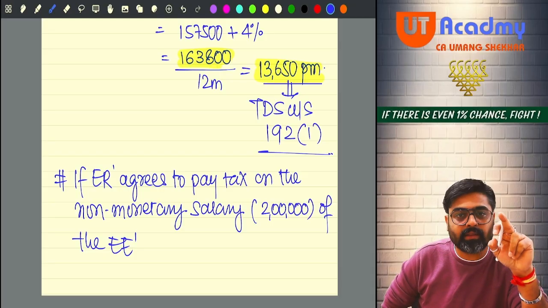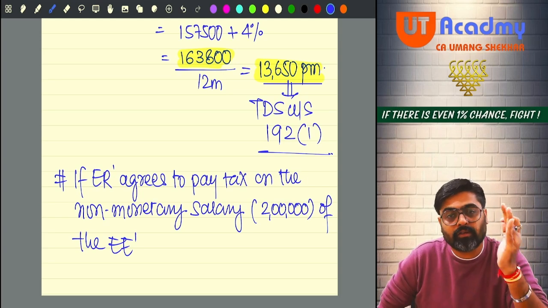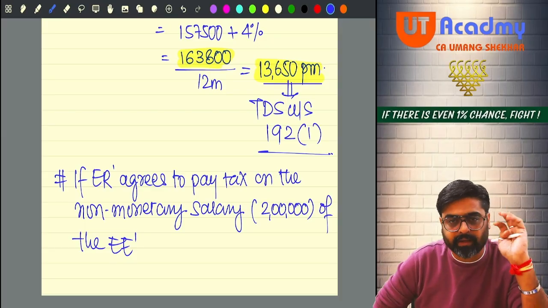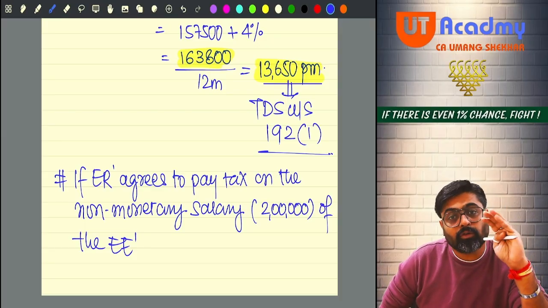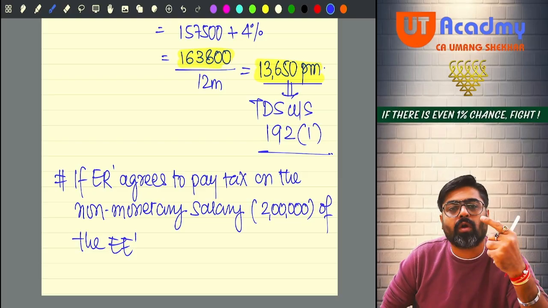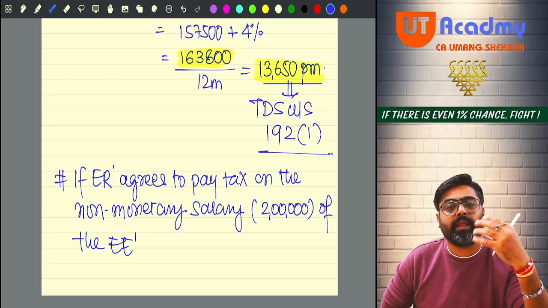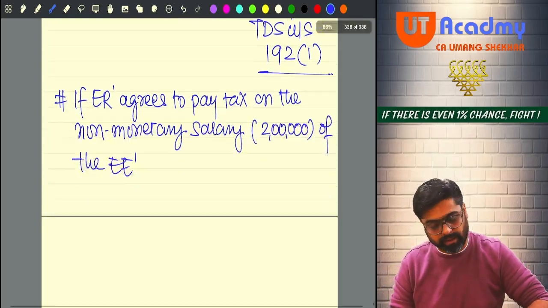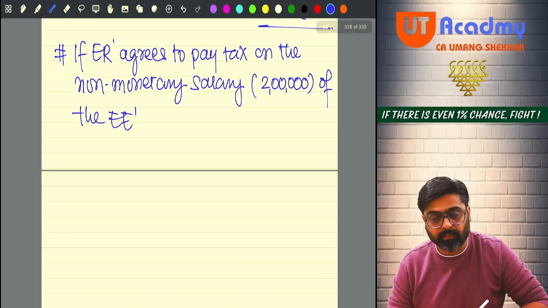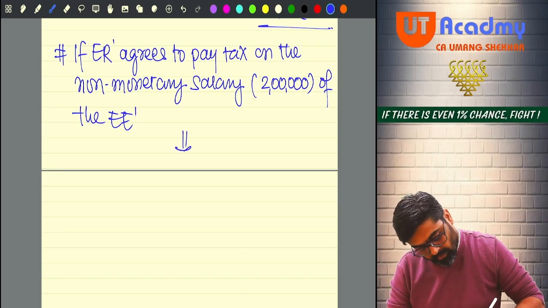Because in this 13,650, there is a tax on your non-monetary salary also. There is a tax on your monetary salary also. Both the taxes are getting deducted from your salary. So out of this tax, whatever tax is on your non-monetary salary, the employer is promising that he will pay from his pocket. Yes or no? So the employer agrees to pay tax on the non-monetary salary. So in this case, what will happen?